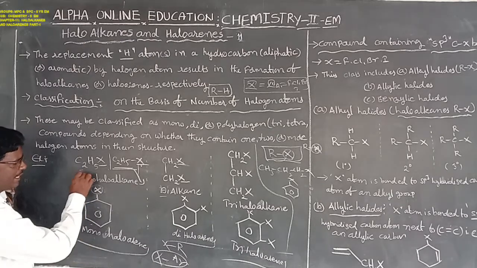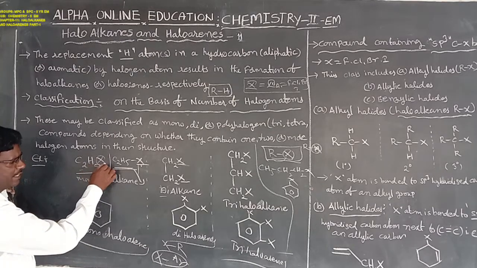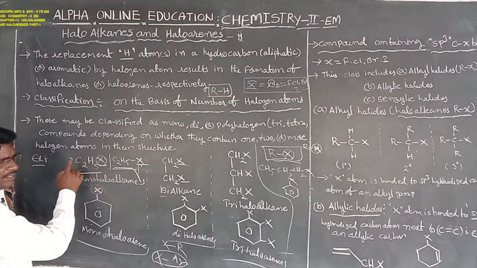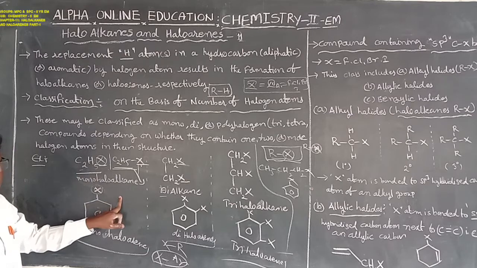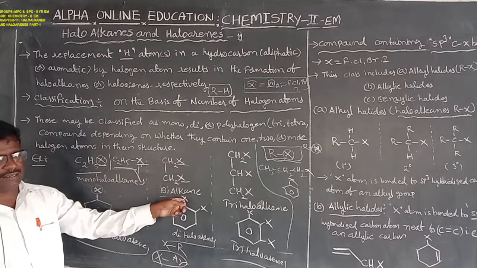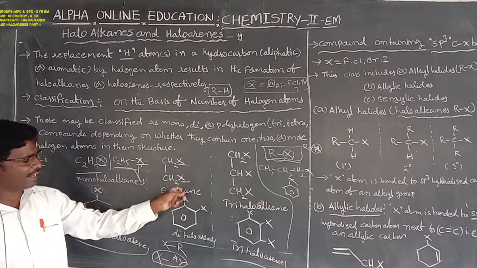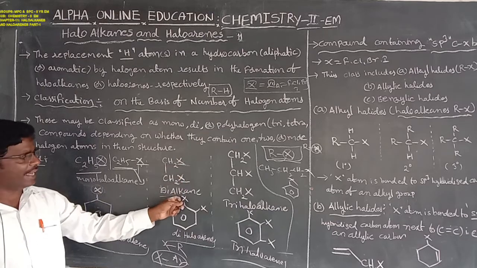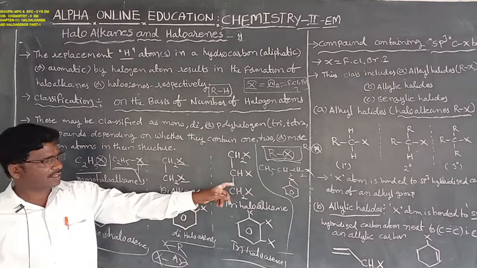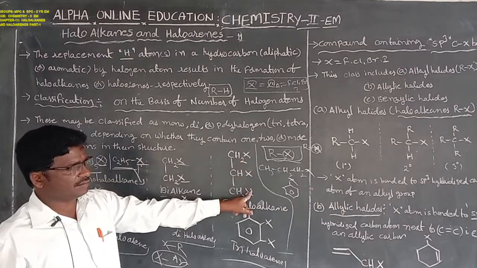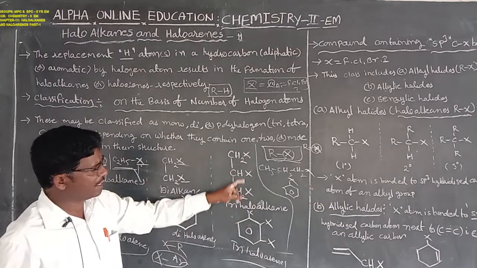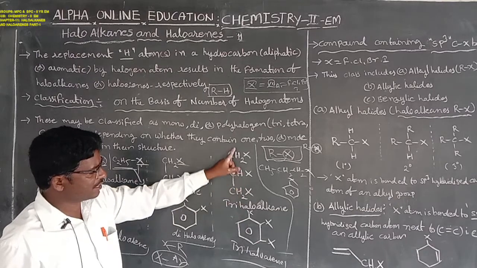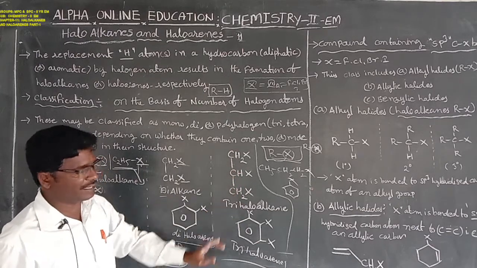A single halogen atom bonded with the aliphatic compound is called a monohaloalkane. Two halogen atoms bonded with the aliphatic compound is a dihaloalkane. Next, three halogen atoms, 1, 2, 3, bonded with the aliphatic compound is called a trihaloalkane.